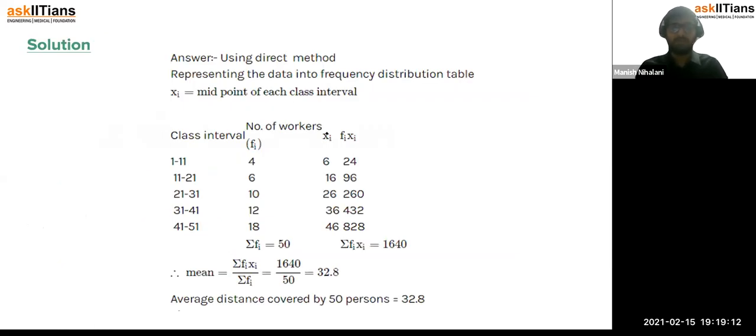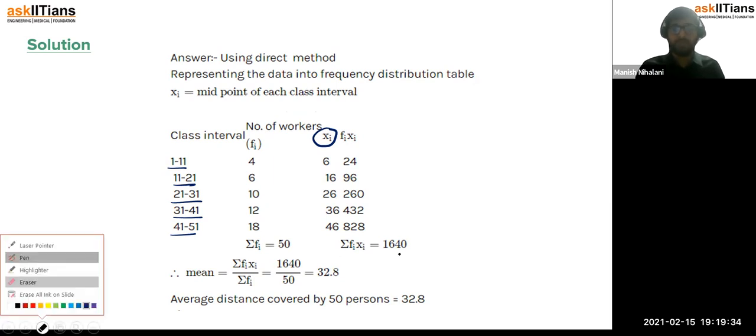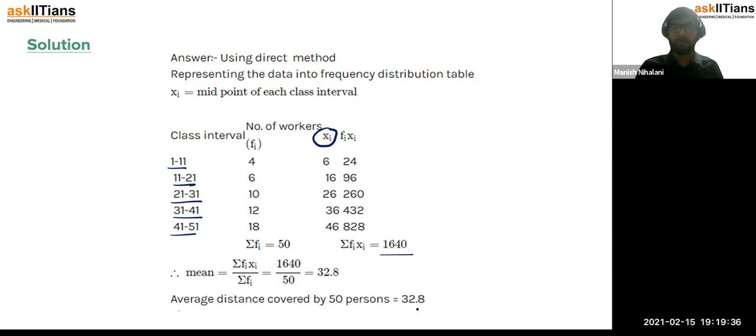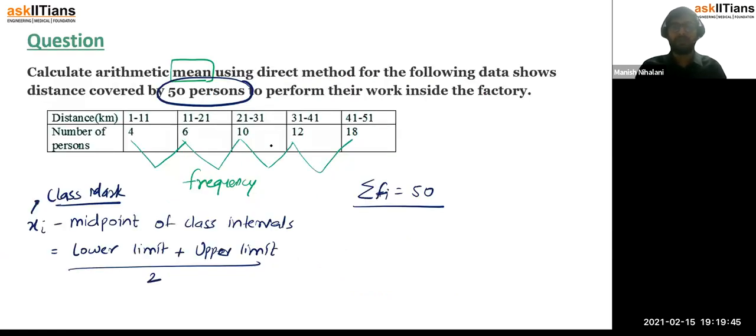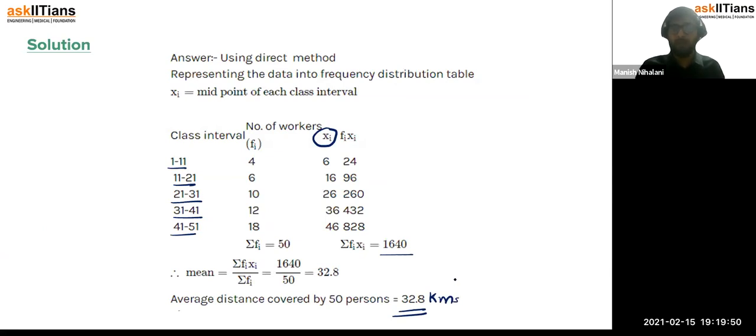As I said, you first need to calculate the xi, taking the midpoint of these class intervals, and then you need to multiply this with fi, right? So you get the multiplication as 1640. Then you divide, and you get the mean distance as 32.8 kilometers, because distance was in kilometers, right?